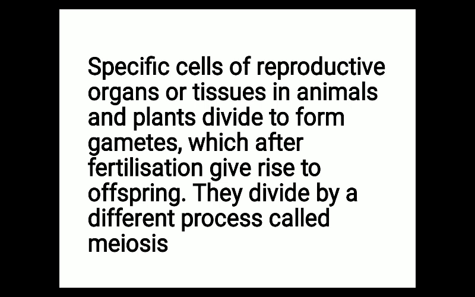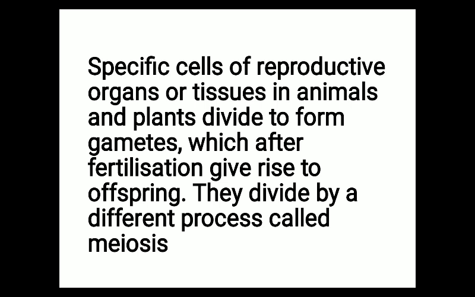If you talk about human male and female, the human male possesses testis, and the human female possesses ovary as gonads. These testis and ovary possess specialized cells, and these specialized cells are known as gamete mother cells. These gamete mother cells divide by the process of meiosis to produce the gametes. So this is also a very important difference between mitosis and meiosis.